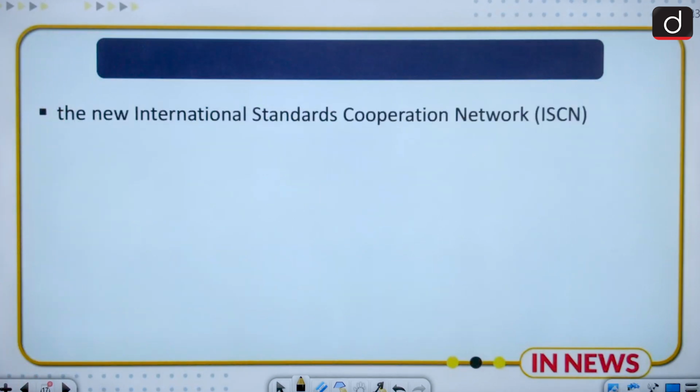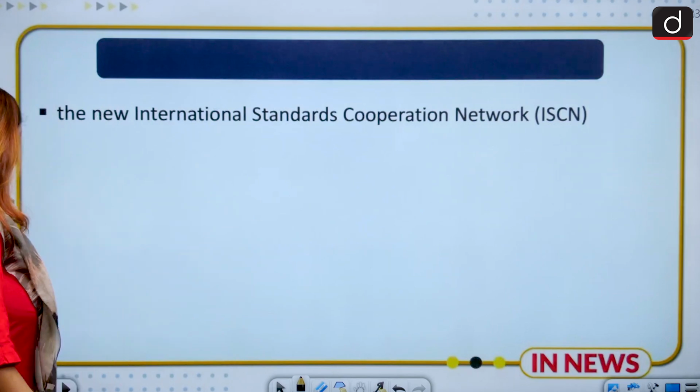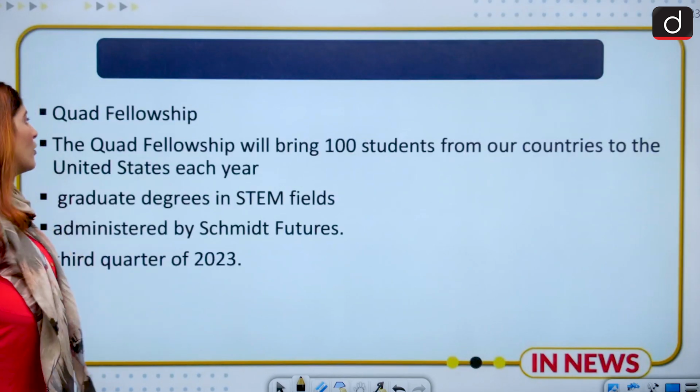Moving on, if we talk about the new international standards cooperation network, this has also been launched in this Quad Summit. Now, let's see Quad Fellowship.